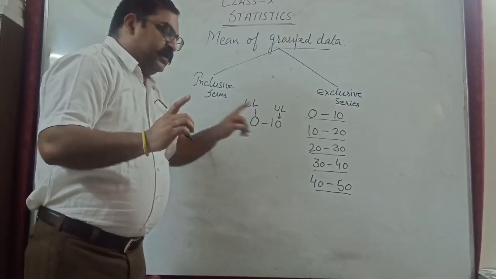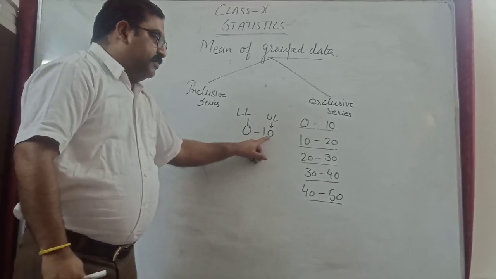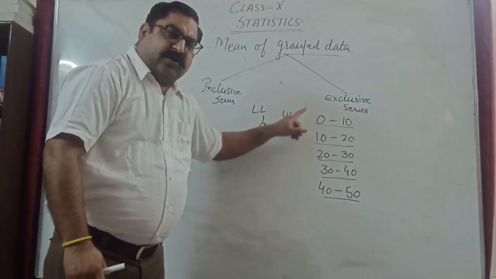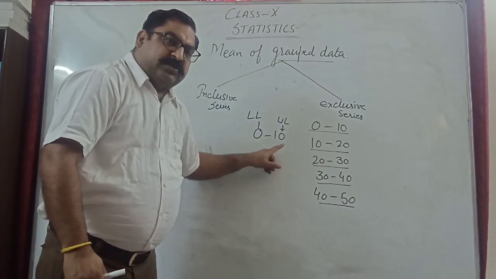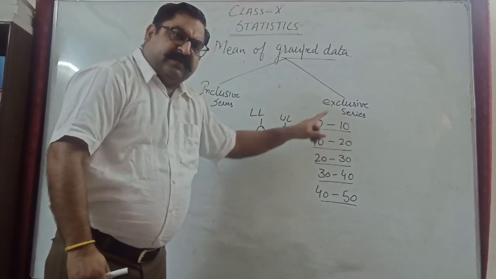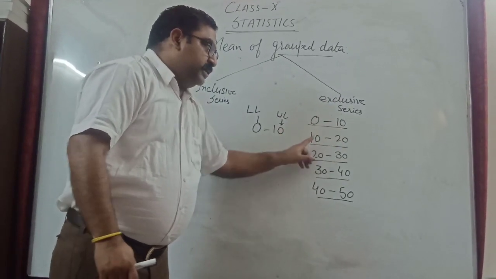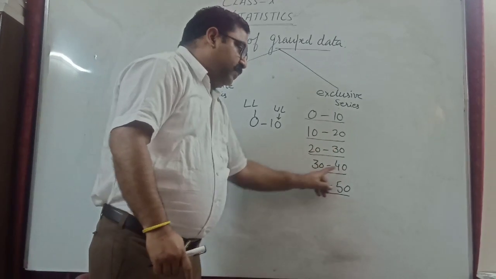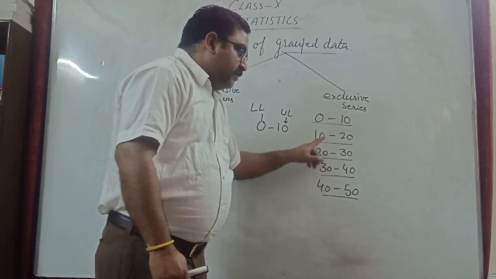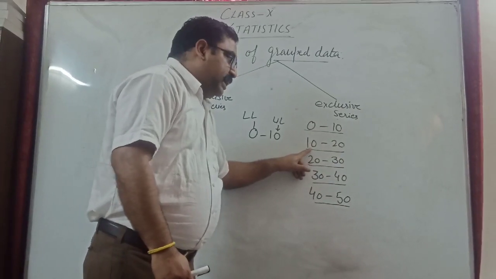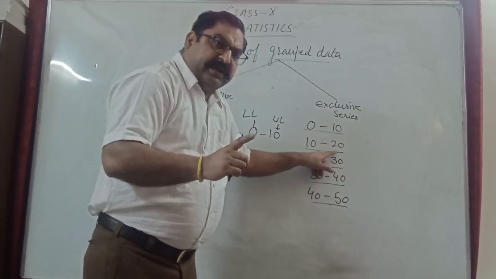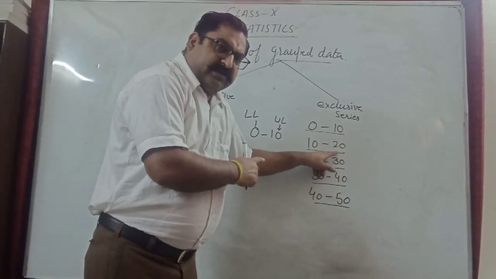I think it will be in your mind that the upper limit is always excluded. So that's why where continuity is there, that is called exclusive series. Take 10 to 20. Here the counting of numbers will be from 10 up to 19.9, meaning the number 20 will not be included in this interval.